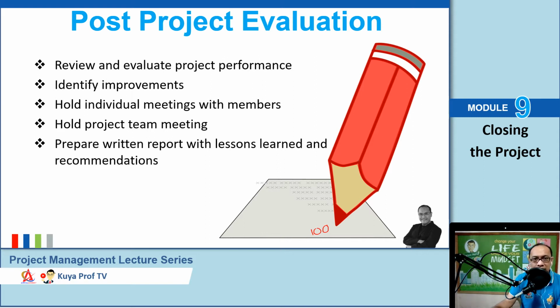At the group meeting with the project team, the project manager should lead a discussion of what happened during the performance of a project. And also, you have to solicit specific recommendations for improvement. And definitely, your members will give you that information because they have the first-hand experience and information about that.